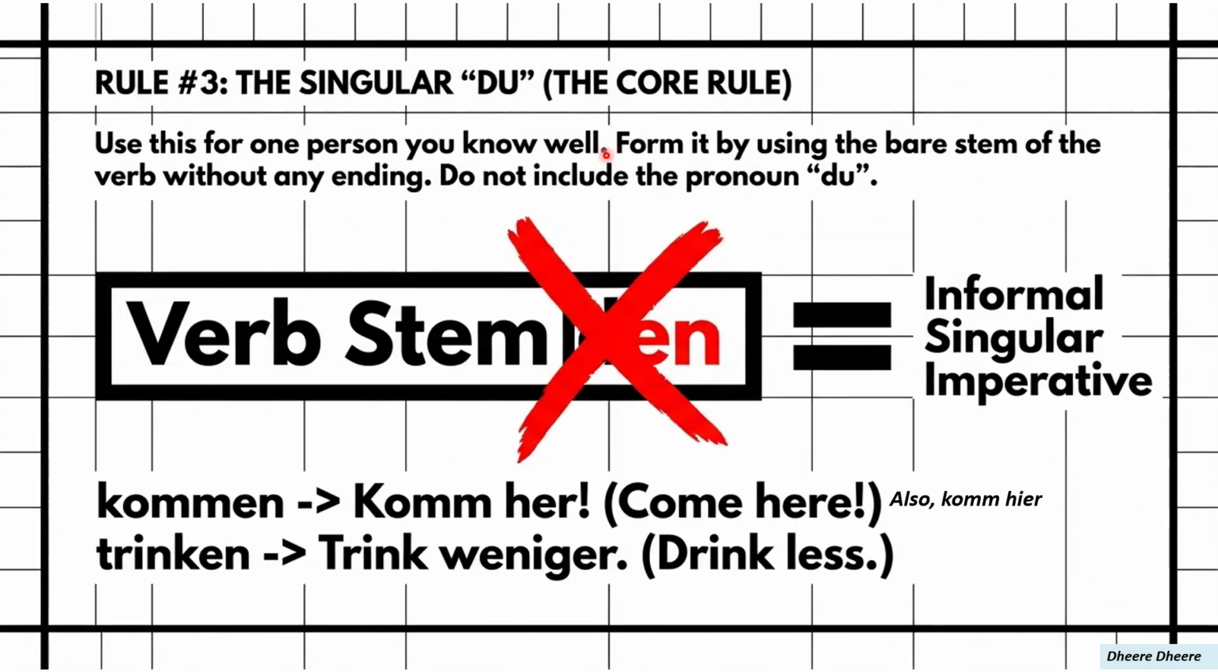And here is rule number three, when dealing with one person that you are familiar with, and we use the du pronoun for the single informal form. In such cases, when we use du for someone, we simply use the verb stem, that is, removing the en from the infinitive verb. So kommen becomes komm, trinken becomes trink. So here, komm hier means come here. Trink weniger means drink less.